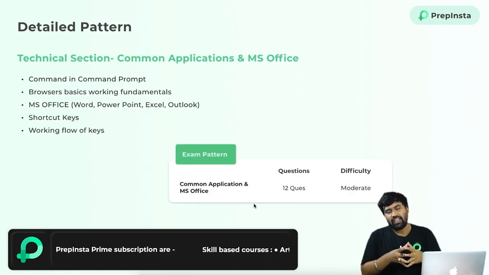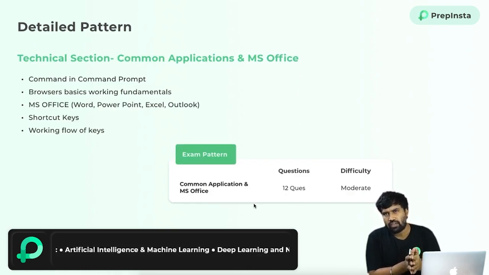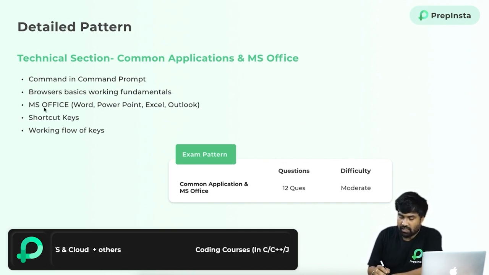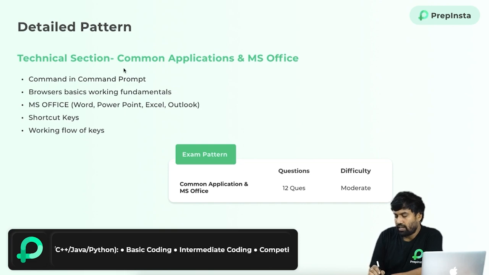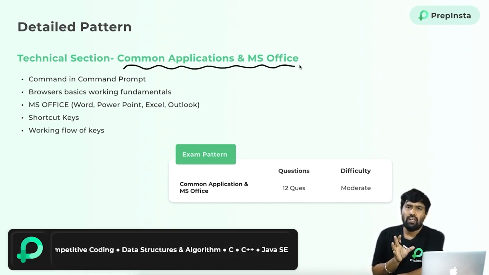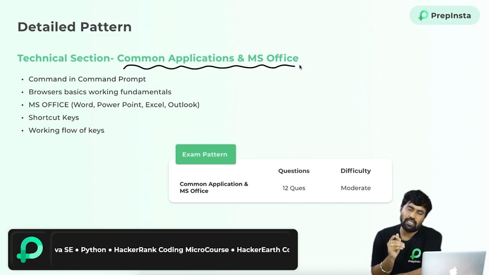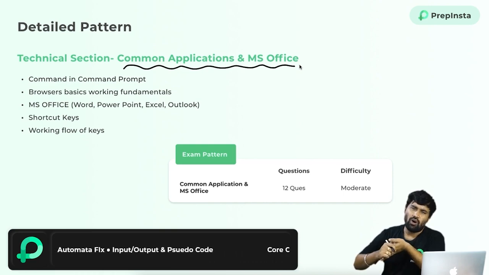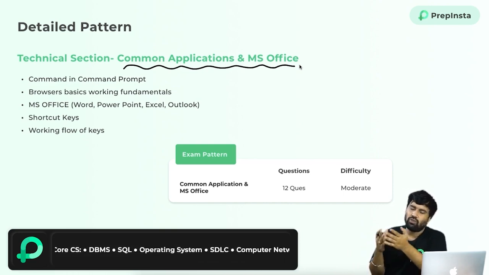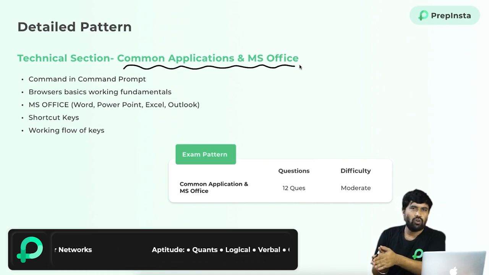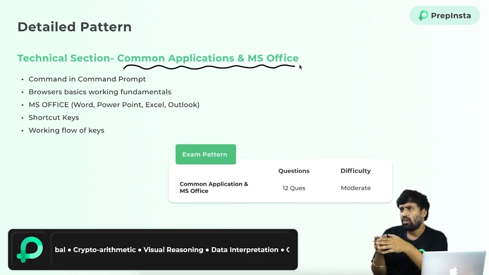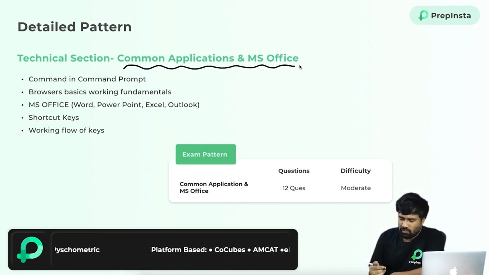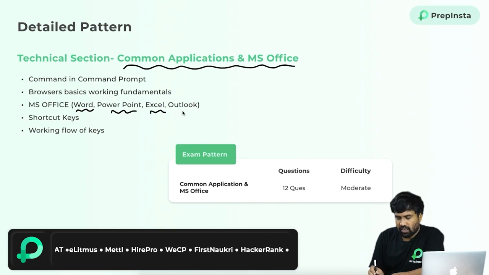And just look into the technical section now. We have already completed the cognitive and logical section. So now let's look into the technical section, what they're asking. In the technical section, the first subsection is called common application on MS Office, which is nothing but they want to test your basic computer knowledge skills. For example, how good you are with the computer on shortcuts. For example, how to show the desktop or how to close windows with only the keyboard. Or they'll ask you questions on MS Office, how you will use MS Excel shortcuts, how you will use MS Office shortcuts. These types of questions they'll ask you based on Word, PowerPoint, Excel, and Outlook.